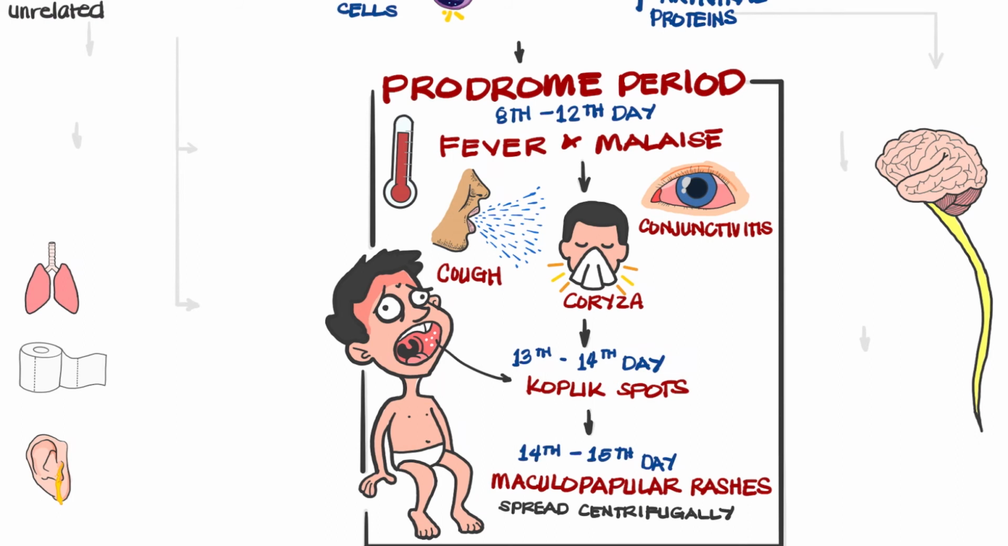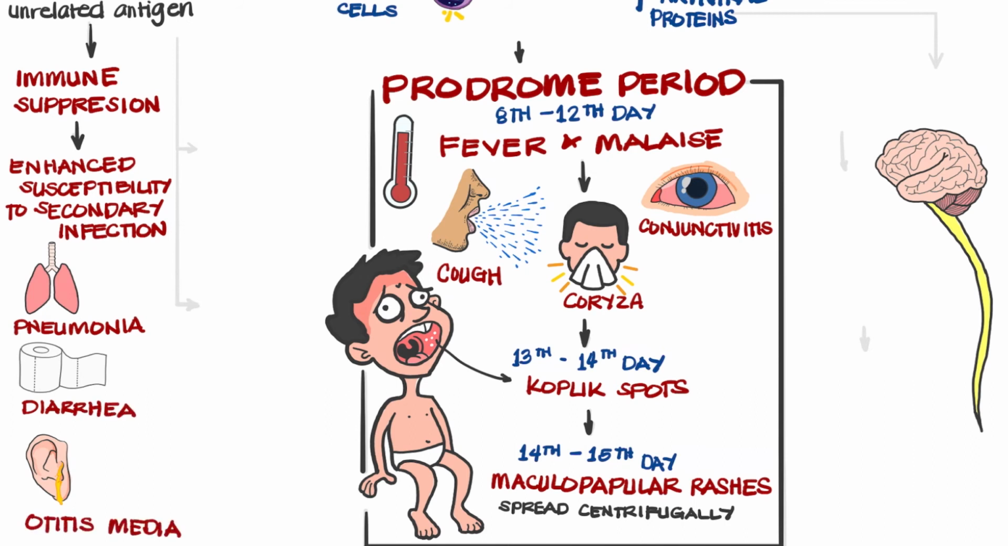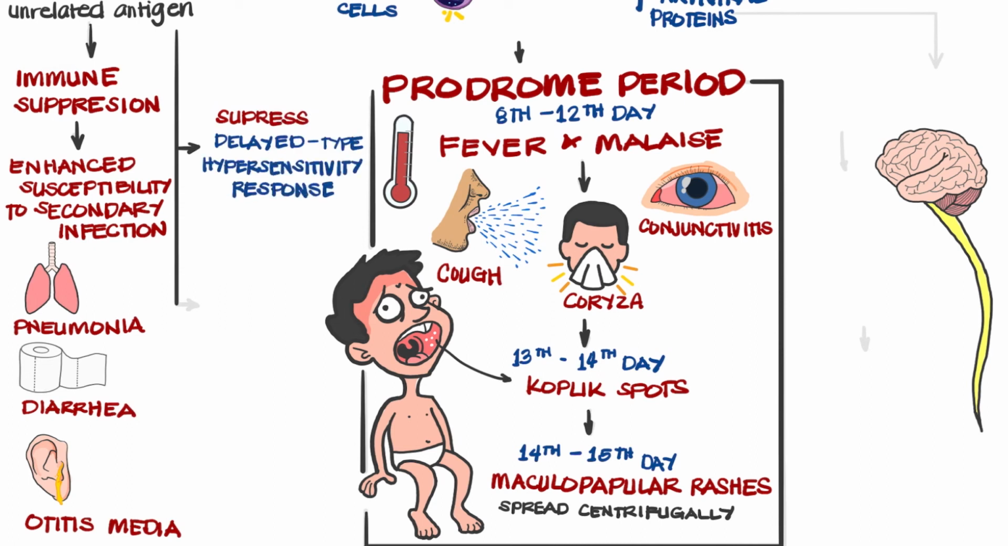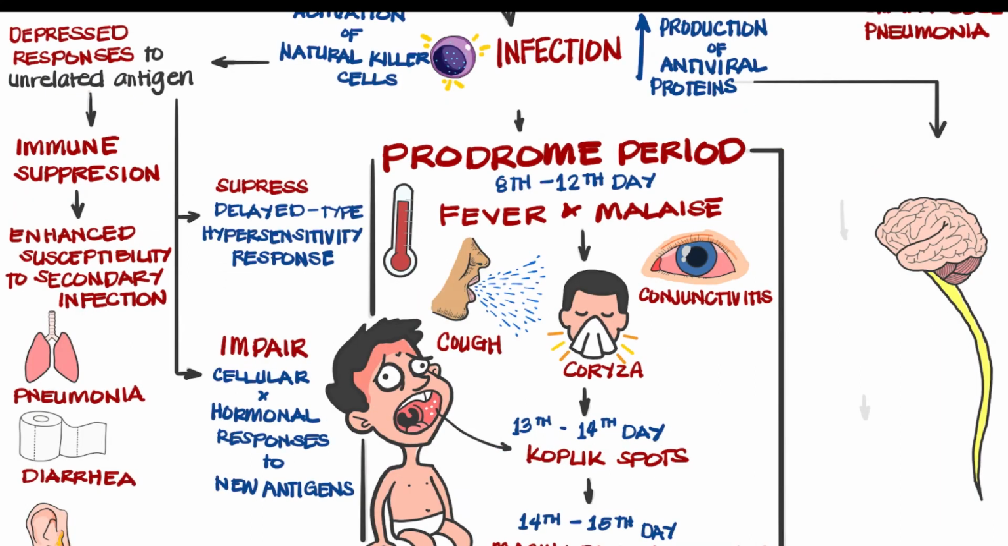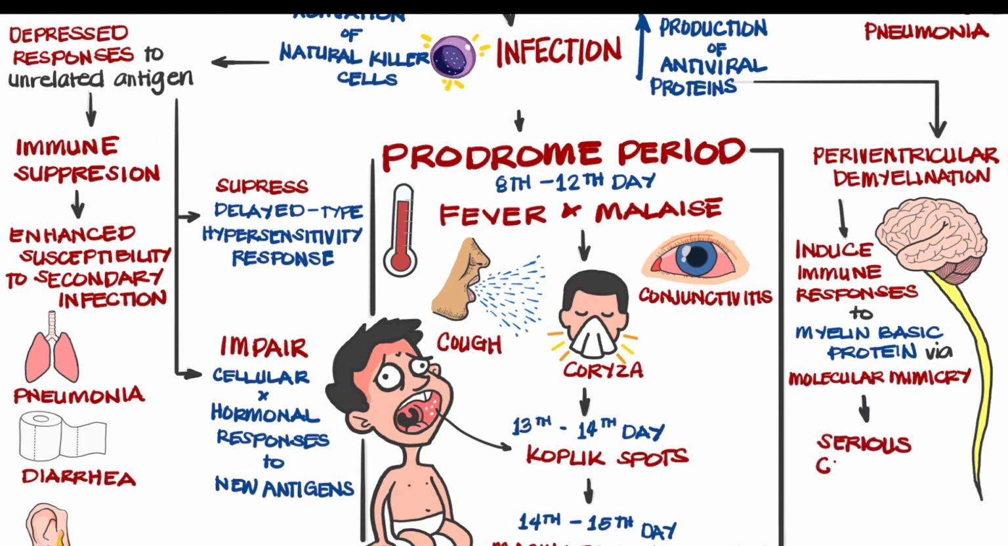There will also be depressed responses to unrelated antigen, leading to immune suppression that results to enhanced susceptibility to secondary infection such as pneumonia, diarrhea, and otitis media. The decrease in responses could also suppress the delayed type hypersensitivity response and impair the cellular and humoral responses to new antigens. Activation of natural killer cells and increased production of antiviral proteins will also result to periventricular demyelination that could induce immune responses to myelin-basic proteins via molecular mimicry, causing serious complications involving CNS.